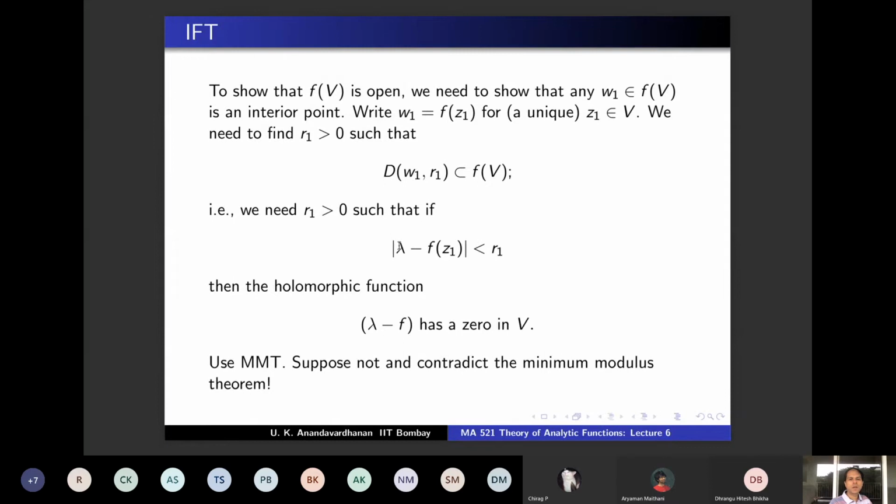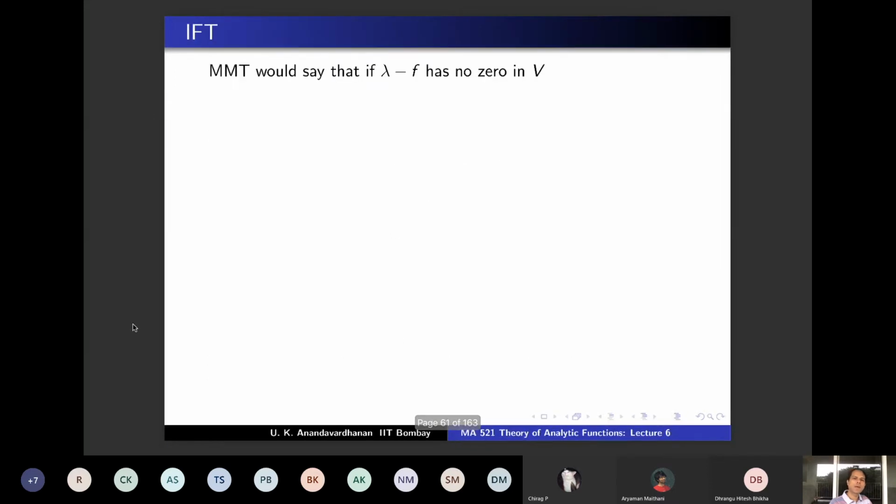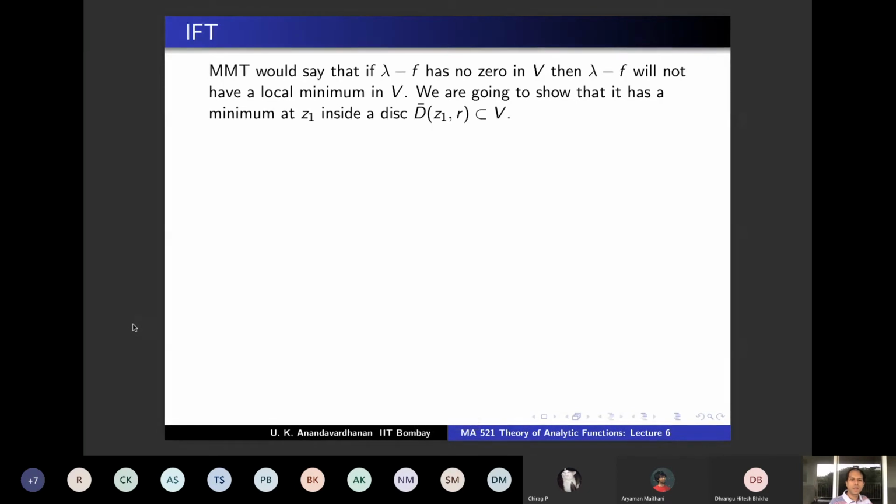Keep in mind we have to choose an R1 such that this is less than R1. MMT would say that if λ − f has no 0 in V, then λ − f will not have a local minimum in V. We are going to show that it has a minimum at z1 inside this closed disk D(z1, R) for some R. So finally we have to choose an R1. Take any R: since V is open and z1 is in V, there will be some disk inside V. So choose such a thing.